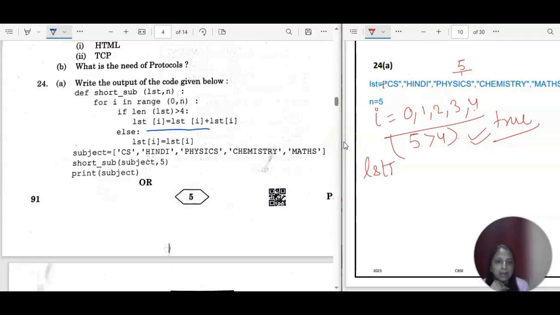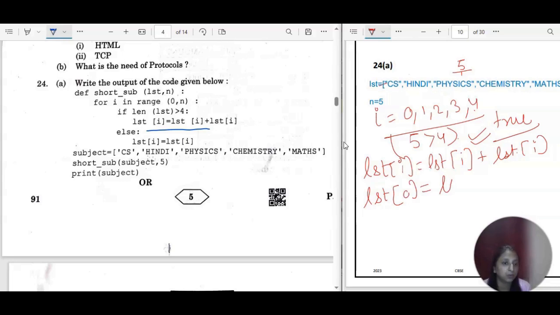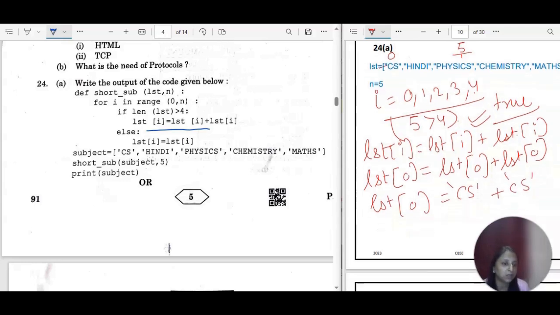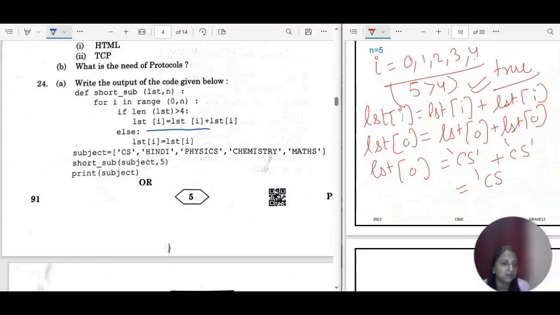So it is LST[i] = LST[i] + LST[i]. Obviously it will work as a concatenation operator here, because the list elements are strings only. If you are adding one string with another string, this plus sign will work as concatenation operator. First time the value of i is 0. So LST[0] = LST[0] + LST[0]. What is the value at 0th position in LST? It is CS. So LST[0] will be replaced with CS plus CS. As I said, it is going to concatenate. So CS.